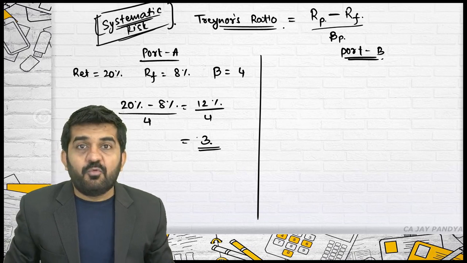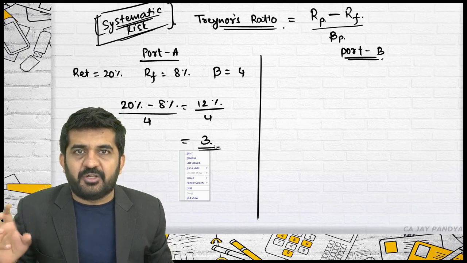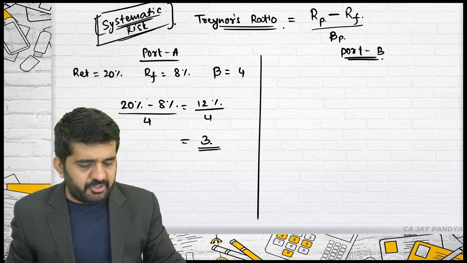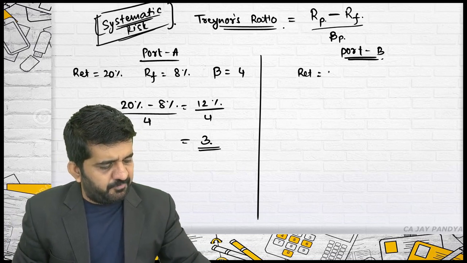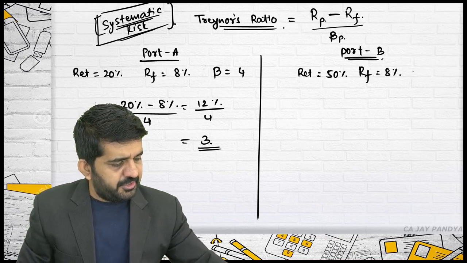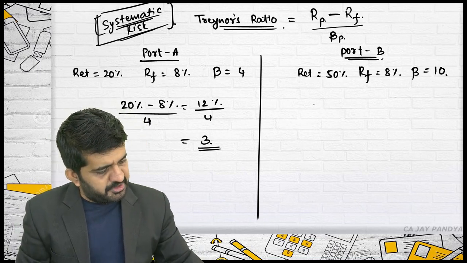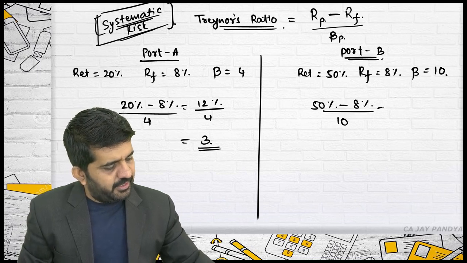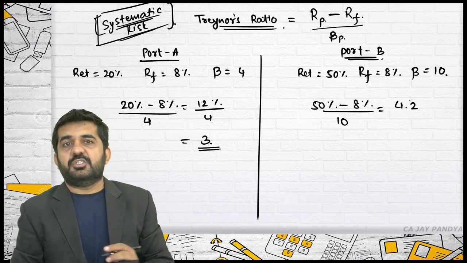If beta is 3, so one time you are taking risk in the market. 3 is beta of security, 1 is beta of the market. One time you are taking risk in the market, you are getting 3% rate of return if you invest in this particular portfolio. Now portfolio B: return of the portfolio is 50%, risk-free rate of return is 8% and beta is 10. I am finding Treynor's ratio, which is 50% minus 8% divided by 10.